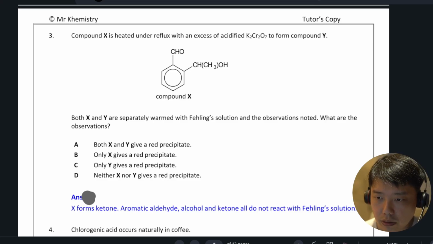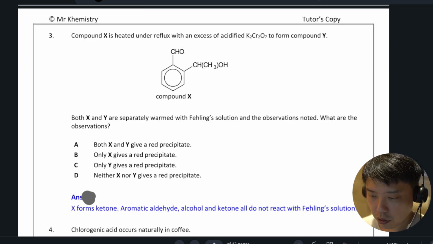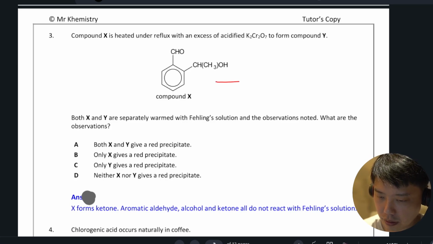Okay, so let's carry on to look at question 3. You have compound X heated under reflux with excess of dichromate to form compound Y. Okay, so compound X is here. It is heated under reflux with dichromate to form compound Y. Okay, so both X and Y are warm with Fehling's. Okay, so what do we have here?